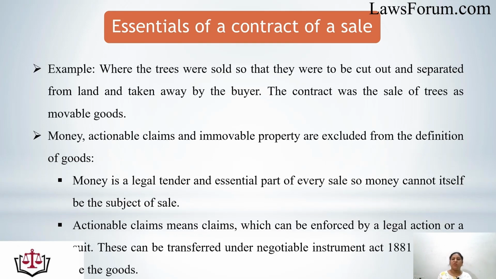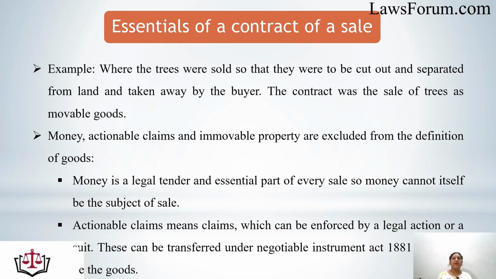Here money, actionable claims and immovable property are excluded from the definition of goods. So what do we mean by all this? First is money. Money is legal tender, and for every sale there must be money present, or something in the form of money. That means money cannot itself be the subject of sale in a contract of sale.